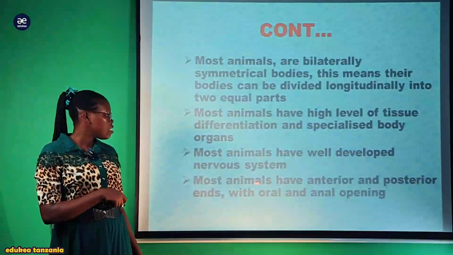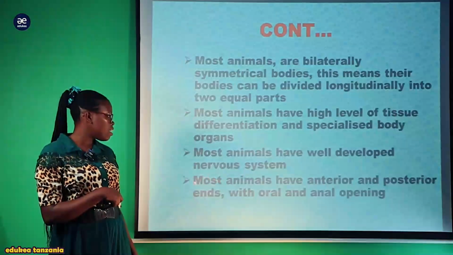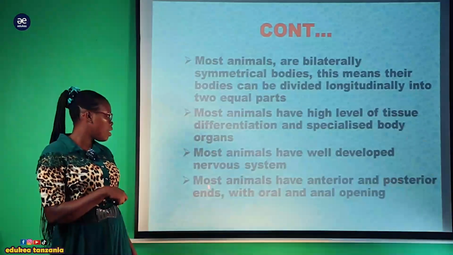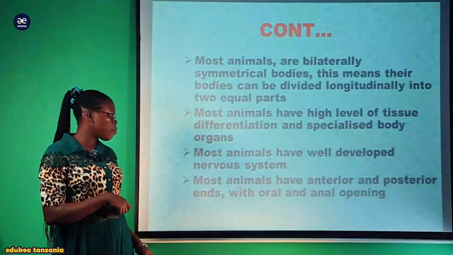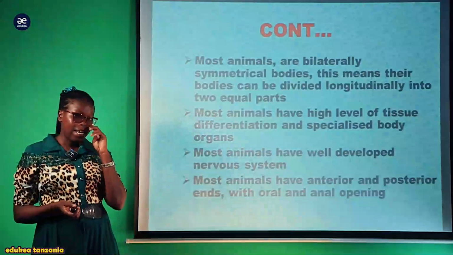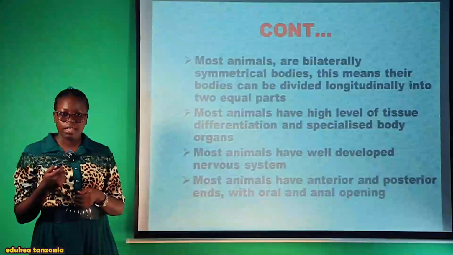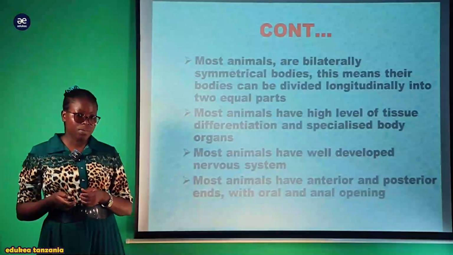Also, most animals have anterior and posterior ends with oral and anal openings. So they have two openings. Most of them have anterior and posterior ends, where there is a mouth and anus for the entrance and exit of ingested material.